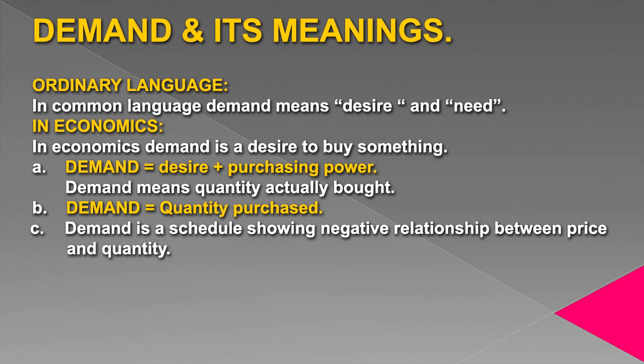If in a hockey match, the price of a ticket is rupees 50 and total tickets sold are 1000, then 1000 is the demand for tickets at this price. And thirdly, we define demand as a schedule showing negative relationship between price and quantity demanded. When we represent the relationship between price and quantity demanded in the form of a table, that table is known as demand schedule.